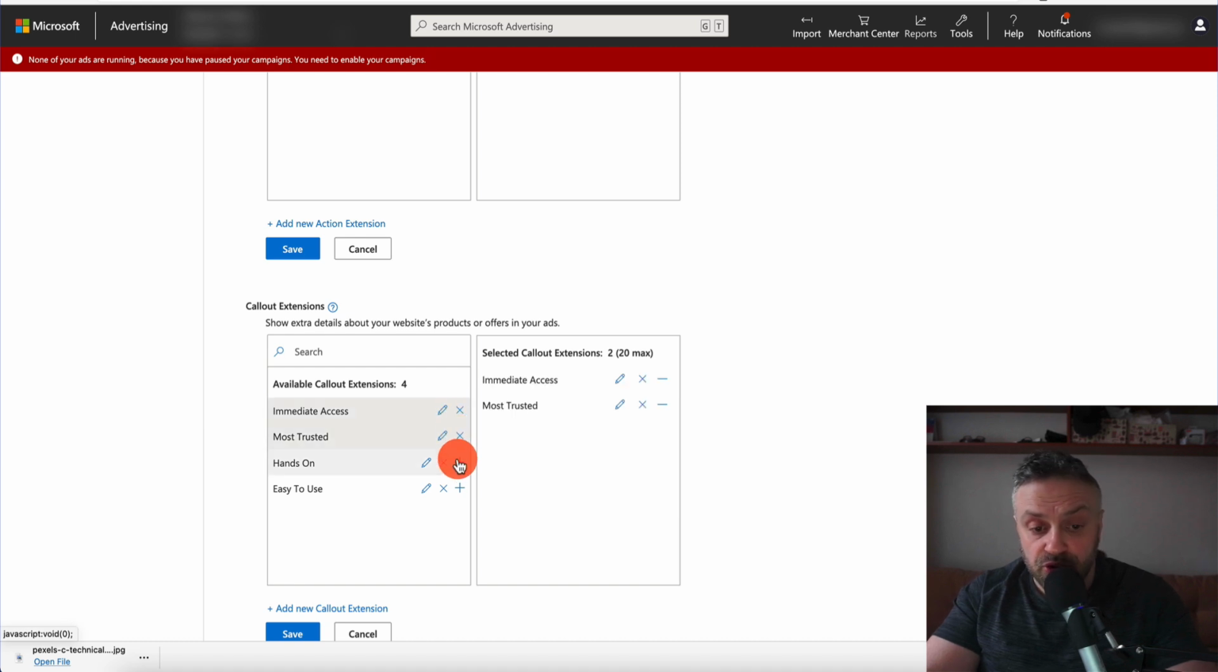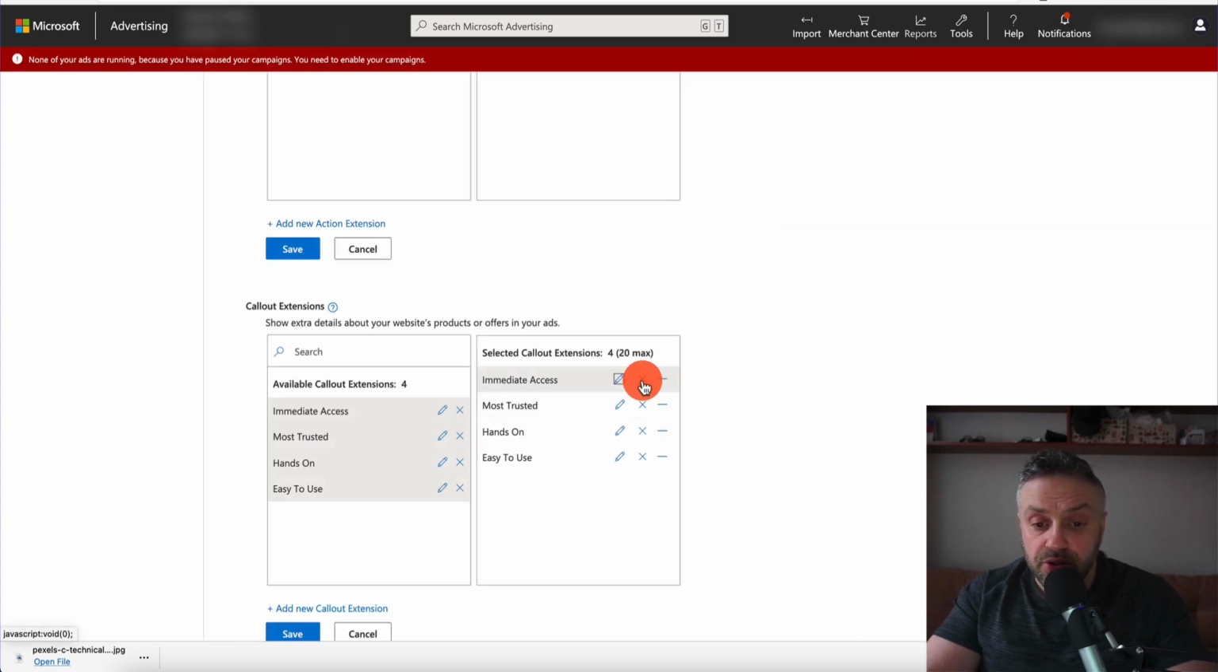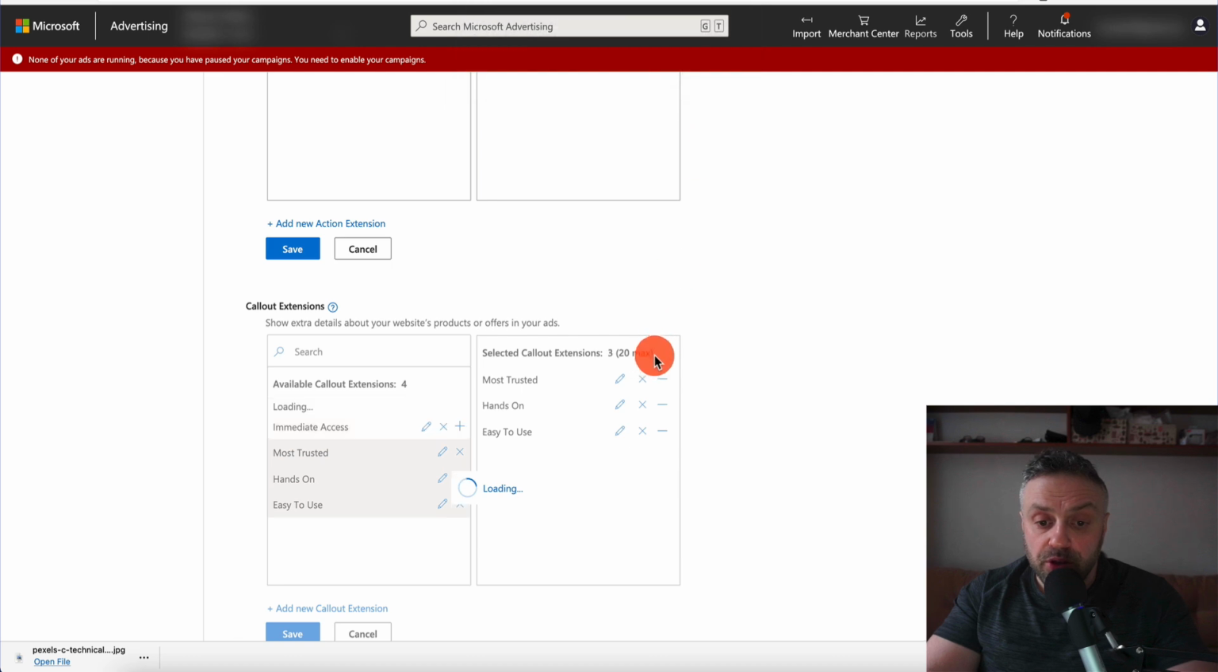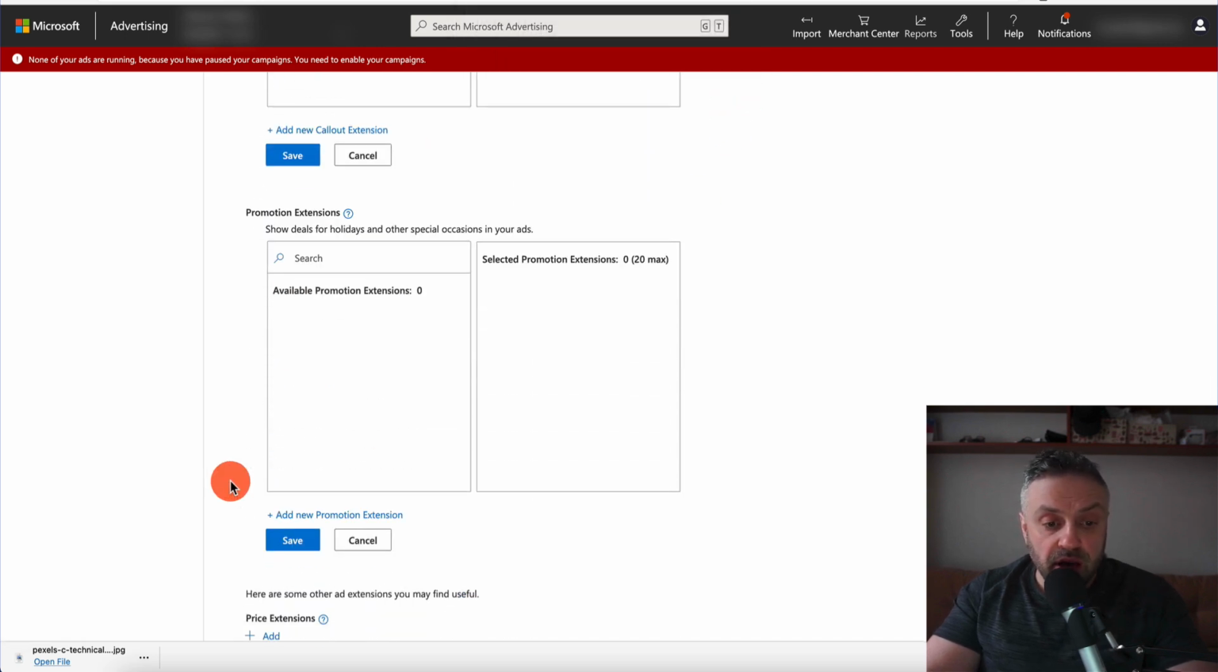So you can say, most trusted, hands-on, easy to use. You can modify it here. You can change this, or you can just remove this. We're just going to remove this. We're not going to do any extensions because really it's just going to overcomplicate things, and it's not that important right now. Next, we have promotions.